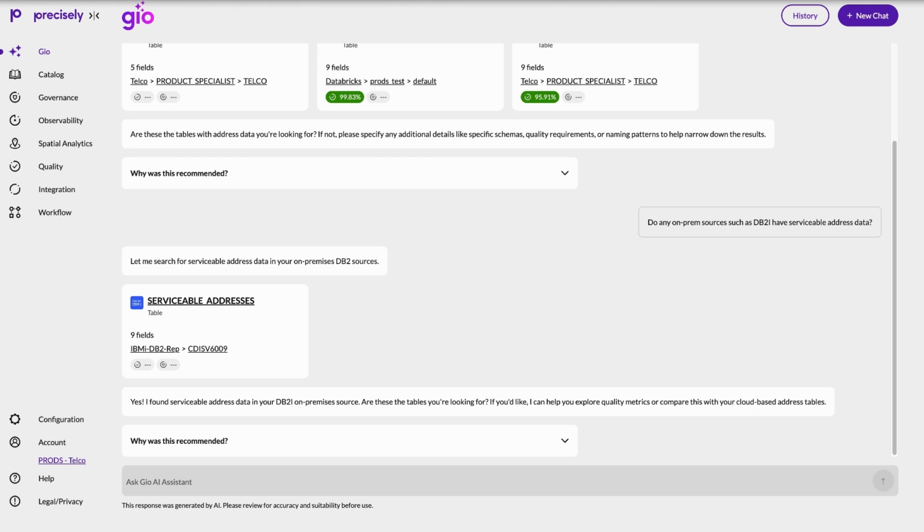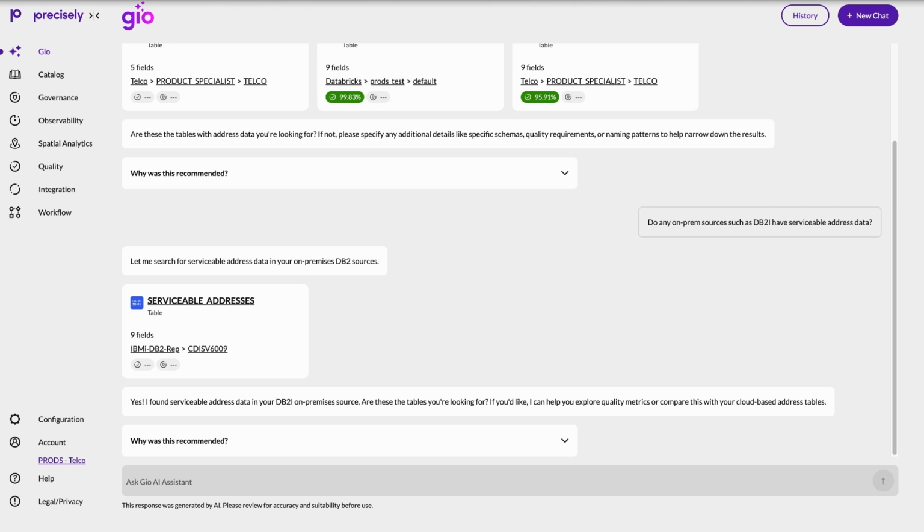Great. So Geo confirms that we do have valuable address data living in our legacy system. This is a common situation. That data is already supporting critical operational workloads. But where it lives today, it's difficult to continuously govern, enrich, observe, and improve alongside the rest of our data. I don't want to replatform the system or disrupt production. I just need a safe, reliable way to work with this data downstream so I can observe and improve its quality and trust it for analytics and AI.